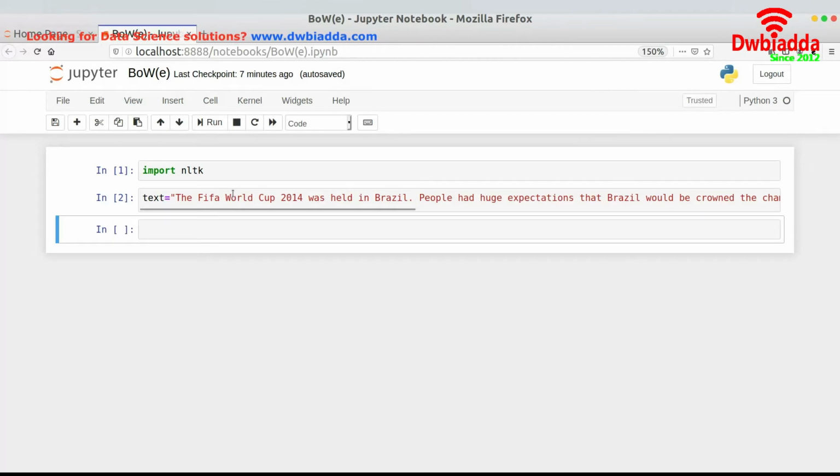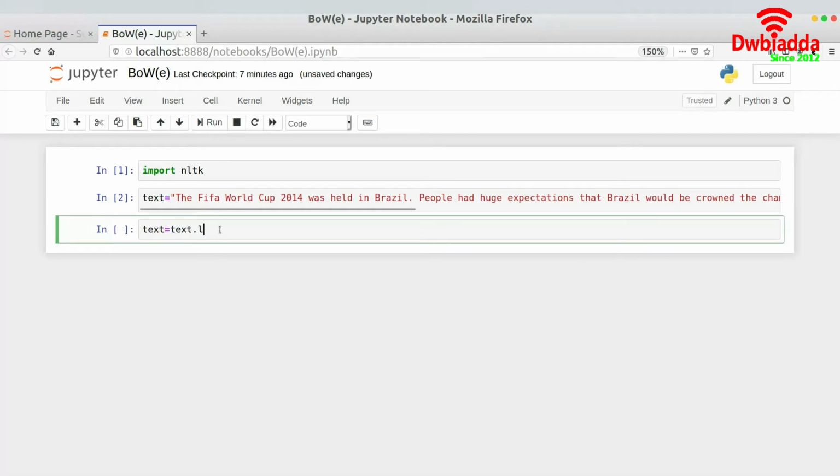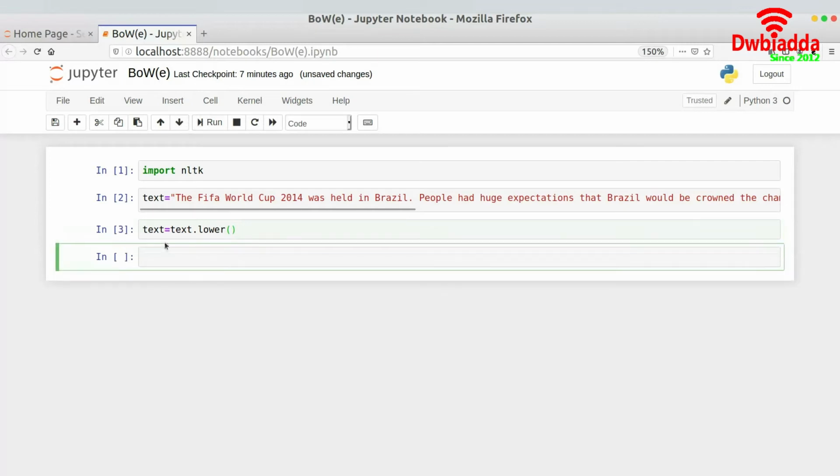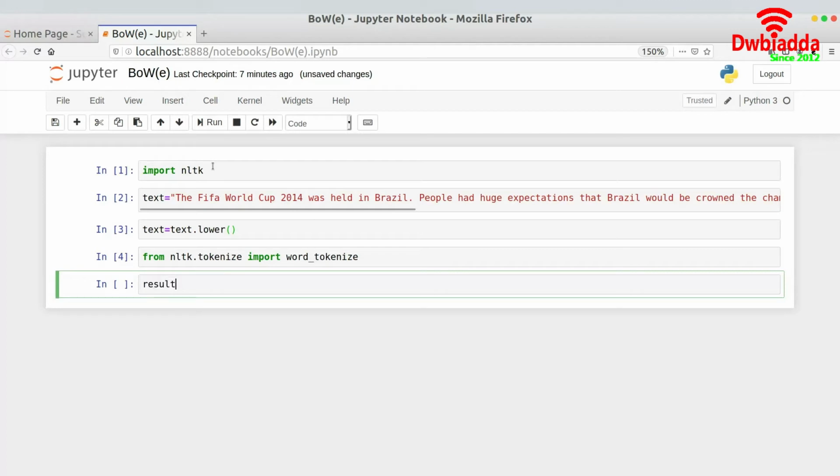To get the words, we will have to tokenize the sentence. But before tokenization, I would convert this sentence into lower case, so that the small letters and the capital letters do not differ. Small "the" and capital "The" should not be treated as different words, right? Once I've converted this into lower case text, I will import word_tokenize from nltk.tokenize, and then I will store the result in a list called result, which is word_tokenize of the lower text.